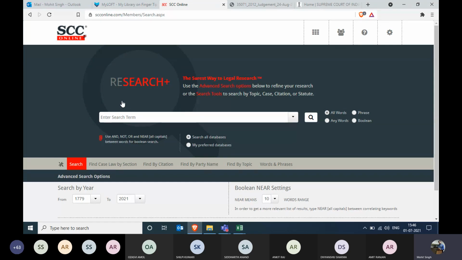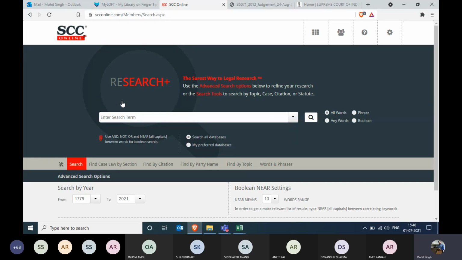In family law cases, if I quickly wanted to see what should be the minimum interim maintenance given to a wife after divorce, right? So how can I find some case laws upon that?